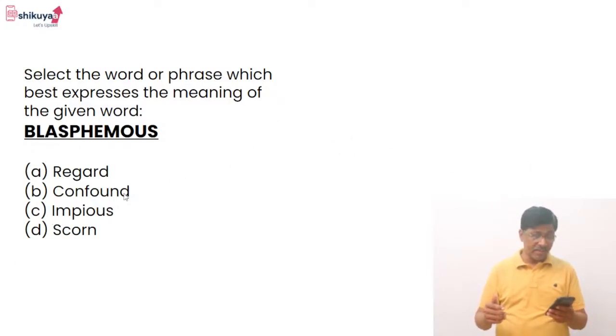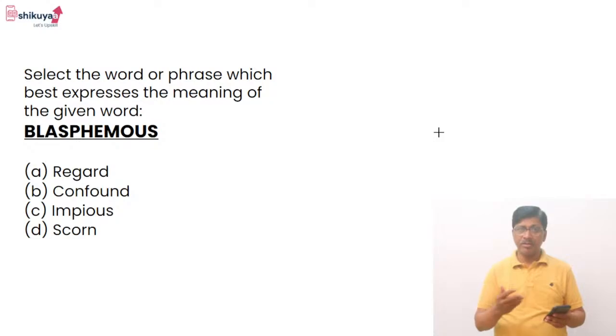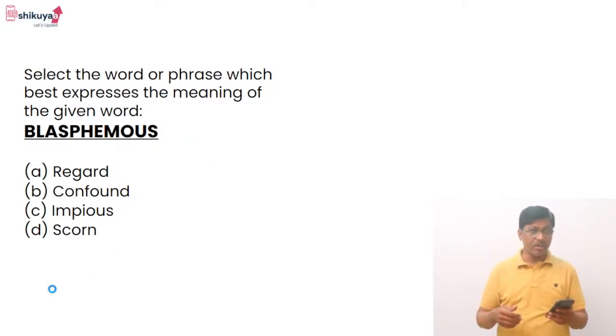Now what is slander? S-L-A-N-D-E-R, slander. Slander means the crime of speaking wrong, similar to character assassination. Okay. Now let us go to the options. What are the options available in the slide? Regard, confound, impious, and scorn. What is the meaning of these words? First, regard. Now regard, mostly we have to use it related to.